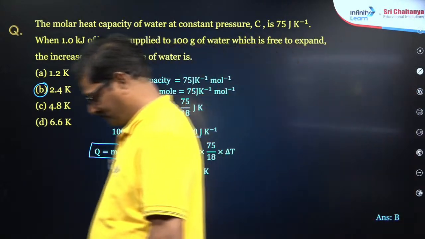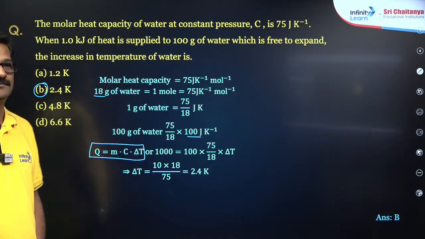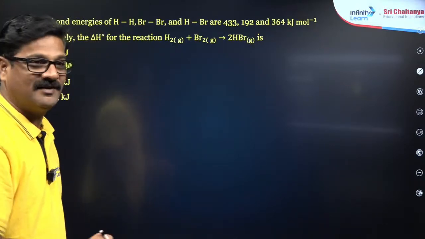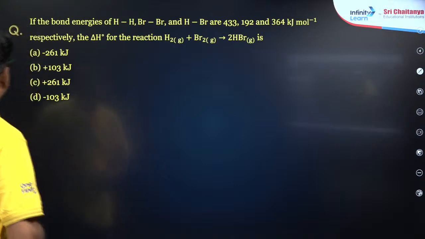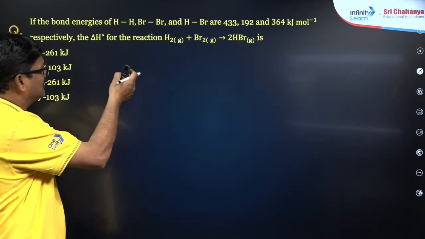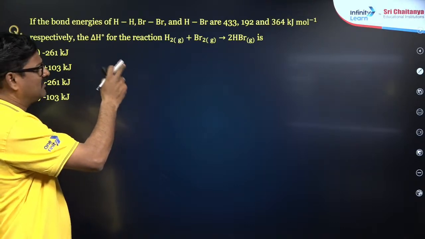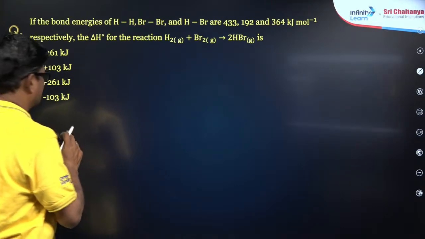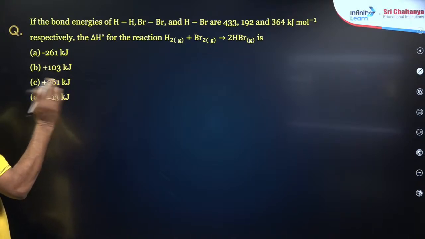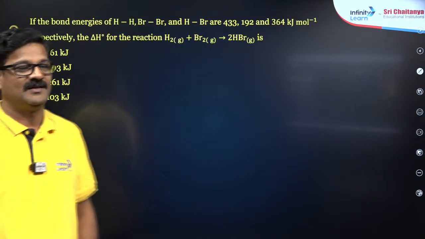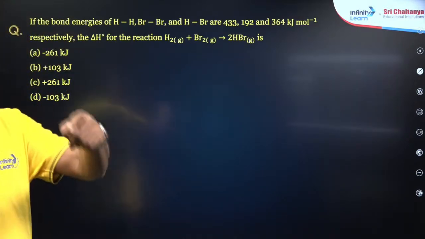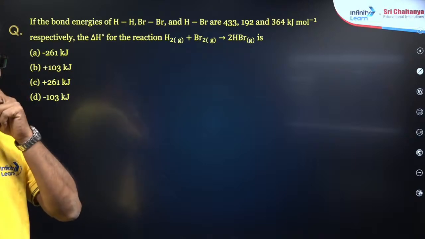Next. Now one more question. We are aggregating 35, right? Clear. Fantastic. If the bond energies of hydrogen to hydrogen, bromine to bromine, and hydrogen to bromine are 433, 192, 364 respectively, the enthalpy for the reaction H2 plus Br2 gives HBr, use the bond energy data, you can calculate it. Now simple. Take a minute and solve it.